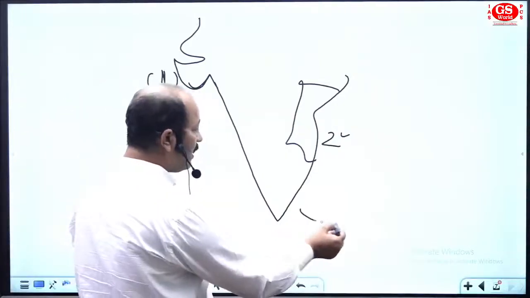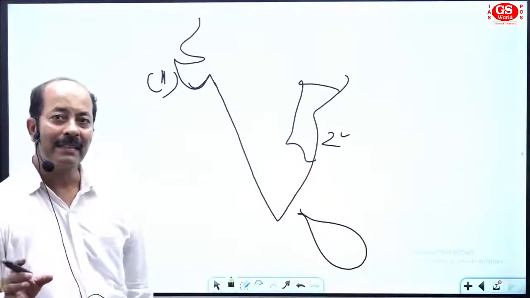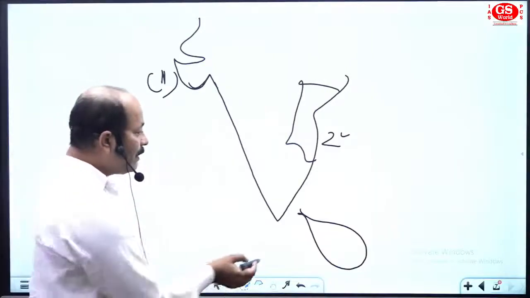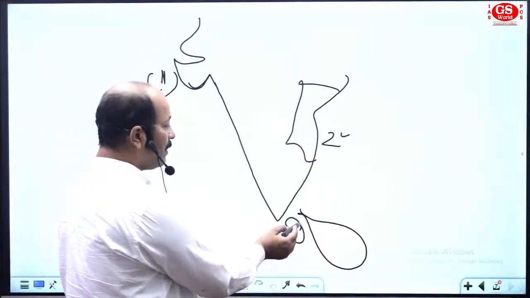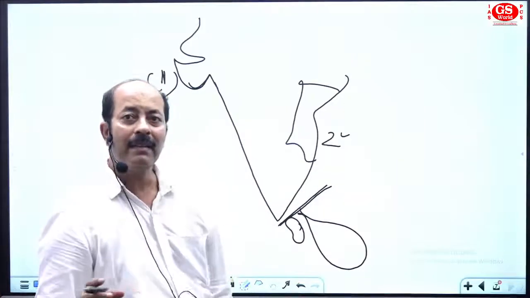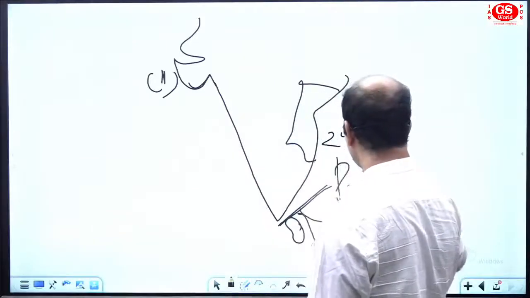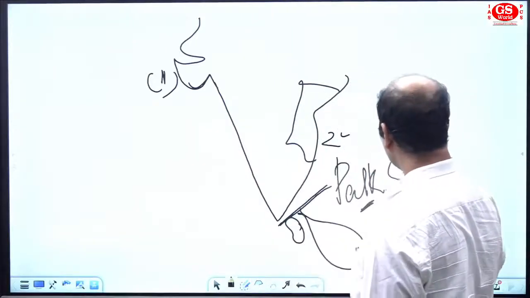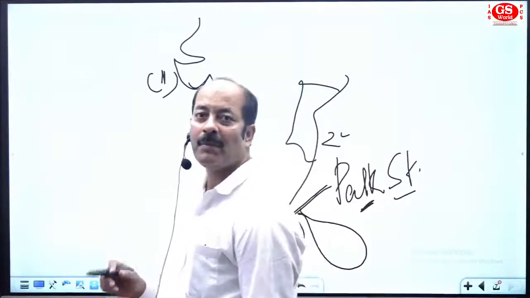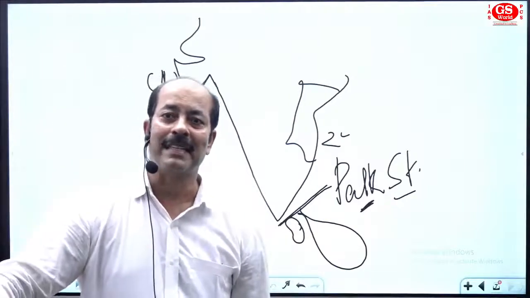Now see in this area you have one country, a small country here, that is Sri Lanka, and in between you have this Gulf of Mannar, and then the division point between India and Sri Lanka is Palk Strait. L is silent, Pak Strait. So the natural boundary between Sri Lanka and India is named as Pak Strait.